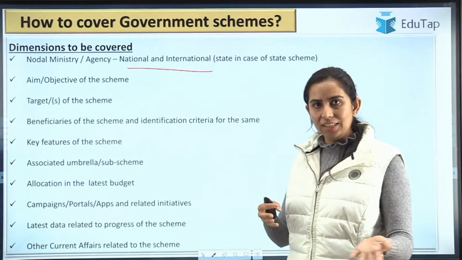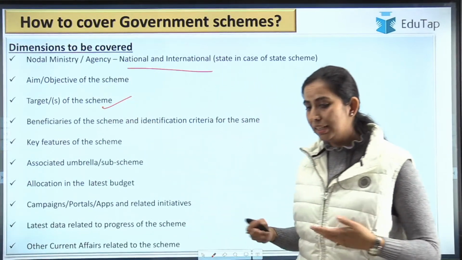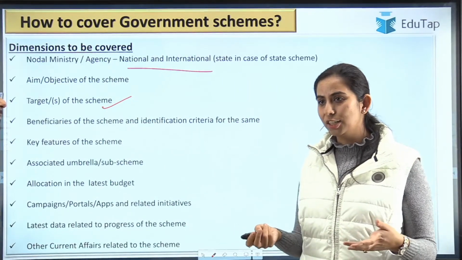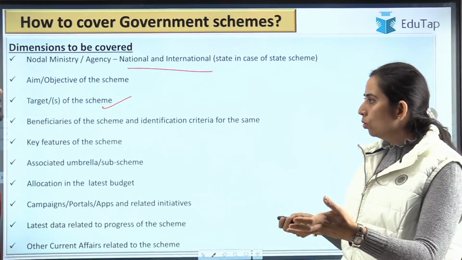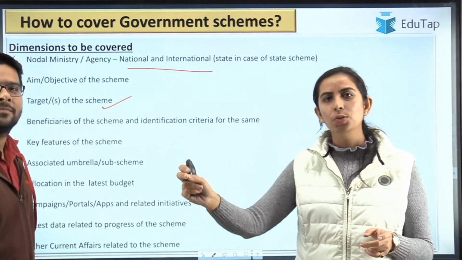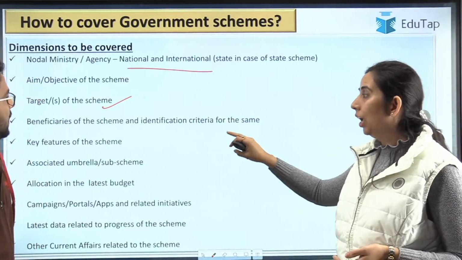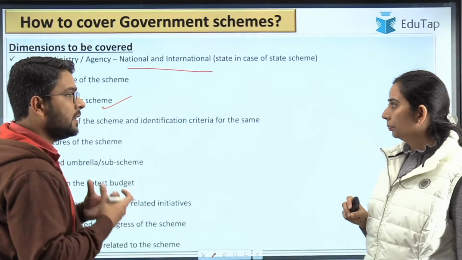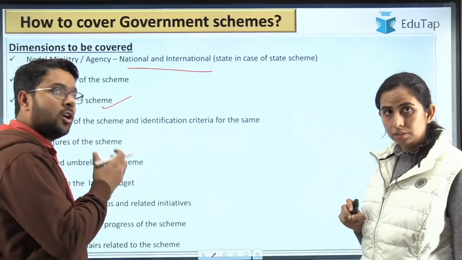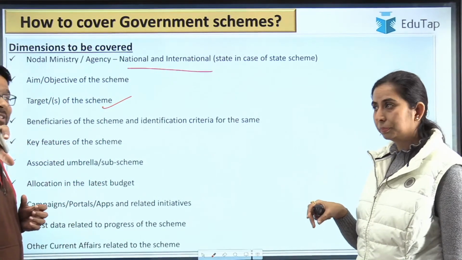If both are there separately, then you need to cover both. Targets of the scheme. Let's say Pradhan Mantri Kaushal Vikas Yojana has the target of providing employment to so many crore people by the year 2022. It is important because it is the target of that scheme. Basically these targets are being revised every now and then, so we cannot miss those targets, even the revised ones. That's from where the questions are framed.